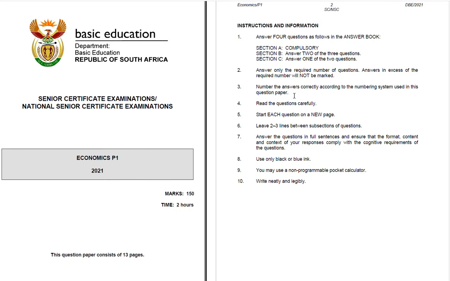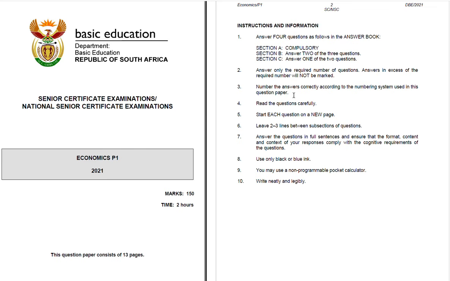Number 3, number the answers correctly according to the numbering system used in this question paper. In the question paper, you will be provided with numbering instructions, and those are what you need to follow, candidates. It is very, very important again and again to ensure that you are using the numbering that you are provided.